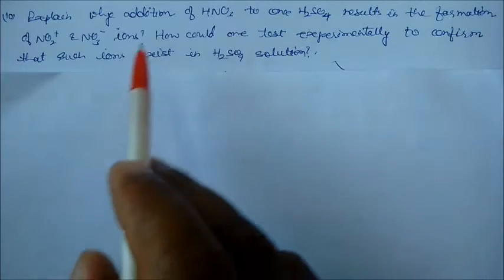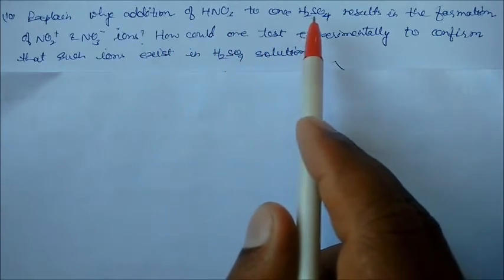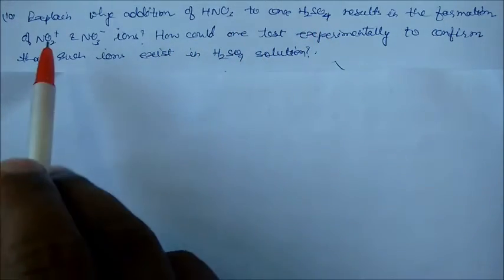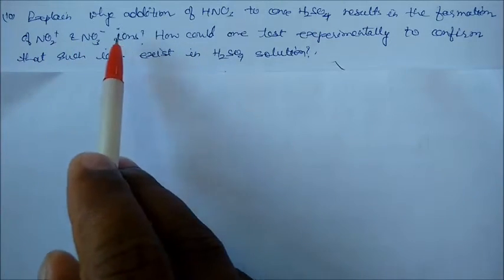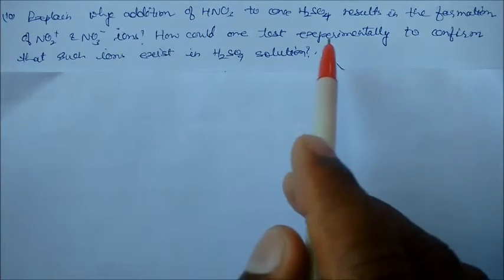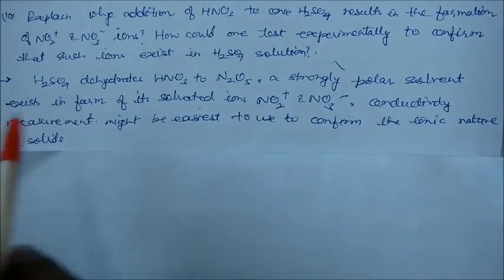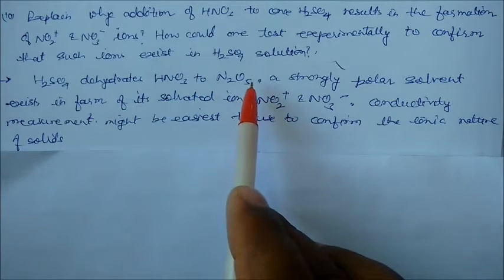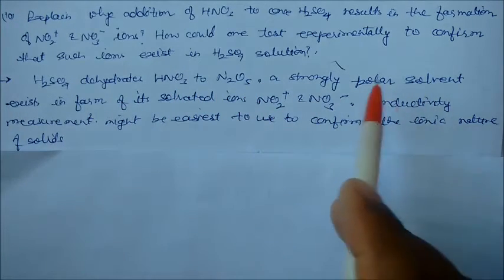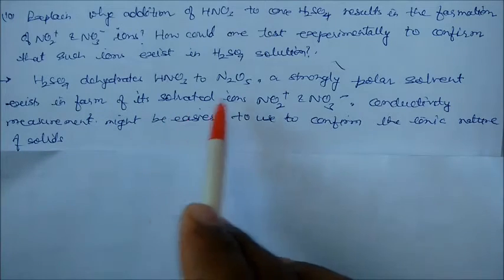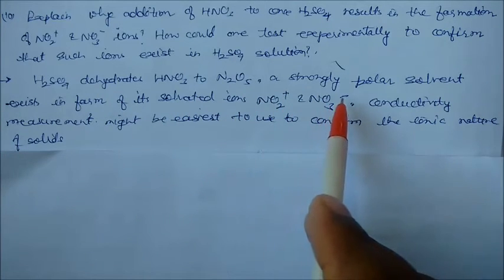Explain why addition of nitric acid to concentrated H2SO4 results in the formation of NO2+ and NO3- ions. How could one test experimentally to confirm that such ions exist in H2SO4 solutions? So actually H2SO4 dehydrates HNO3 to N2O5, and it is a strongly polar solvent, in which it exists in the form of its solvated ions NO2+ and NO3-.